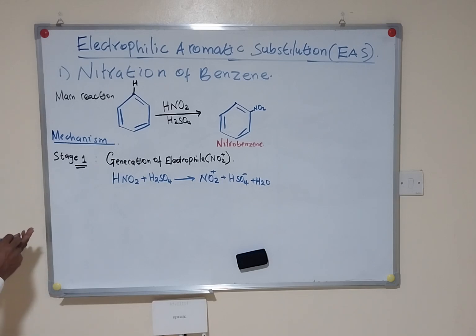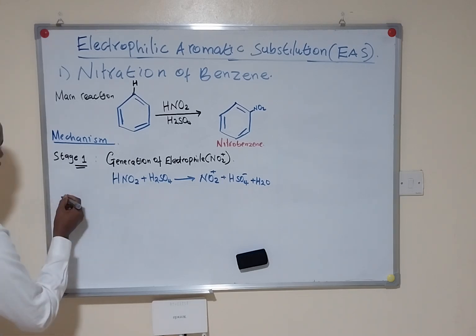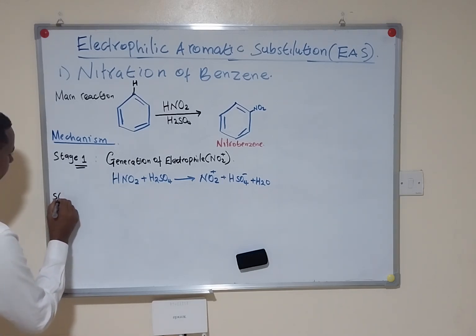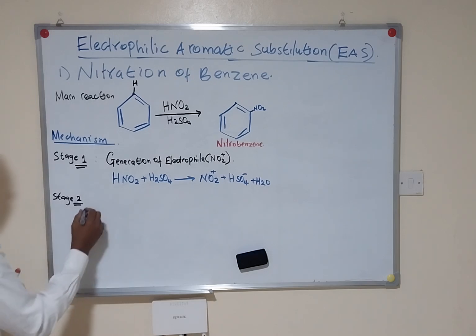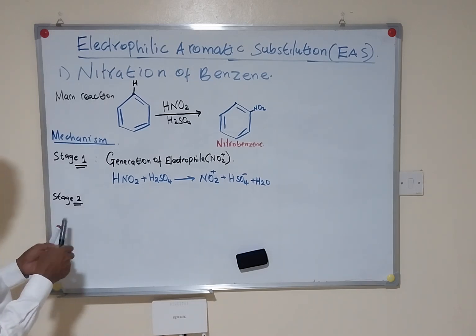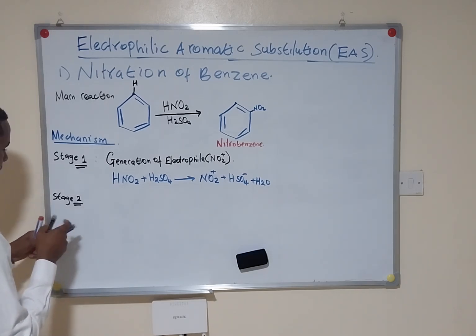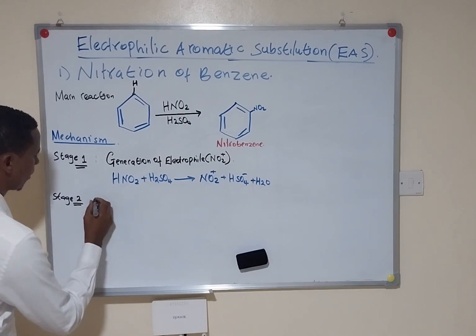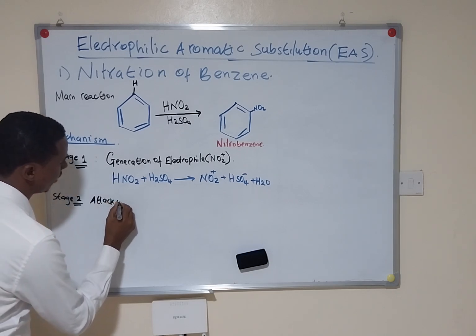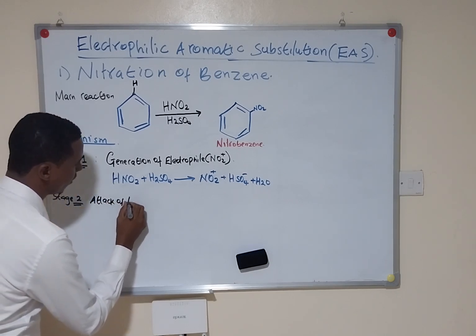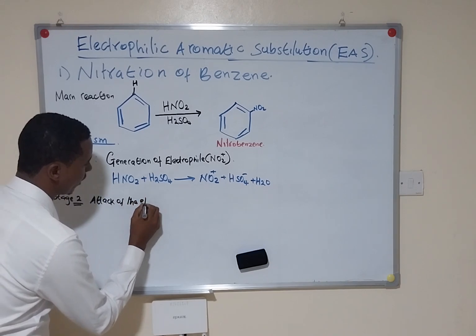Stage 2 is the attack of the electrophile.